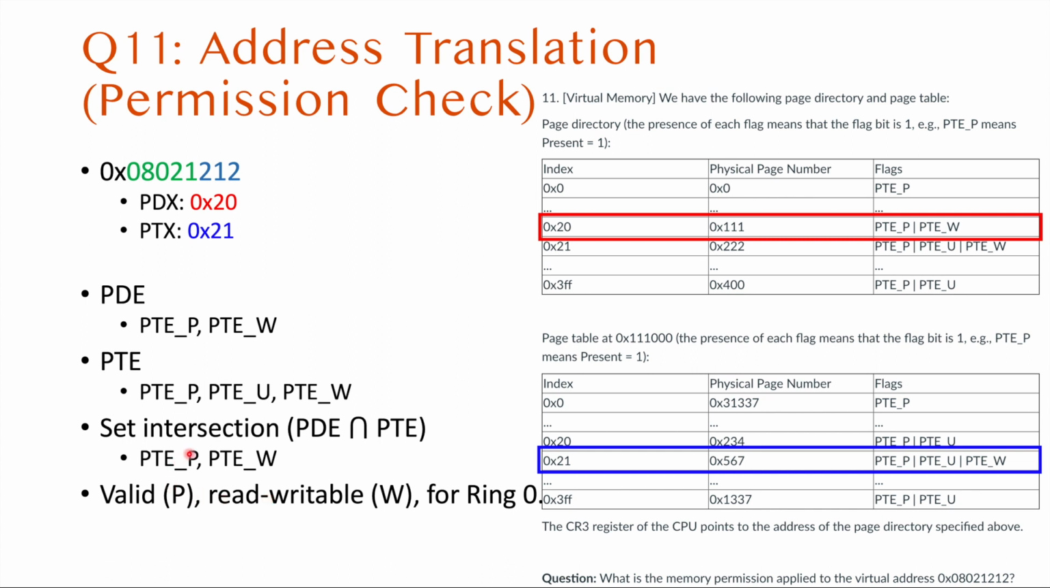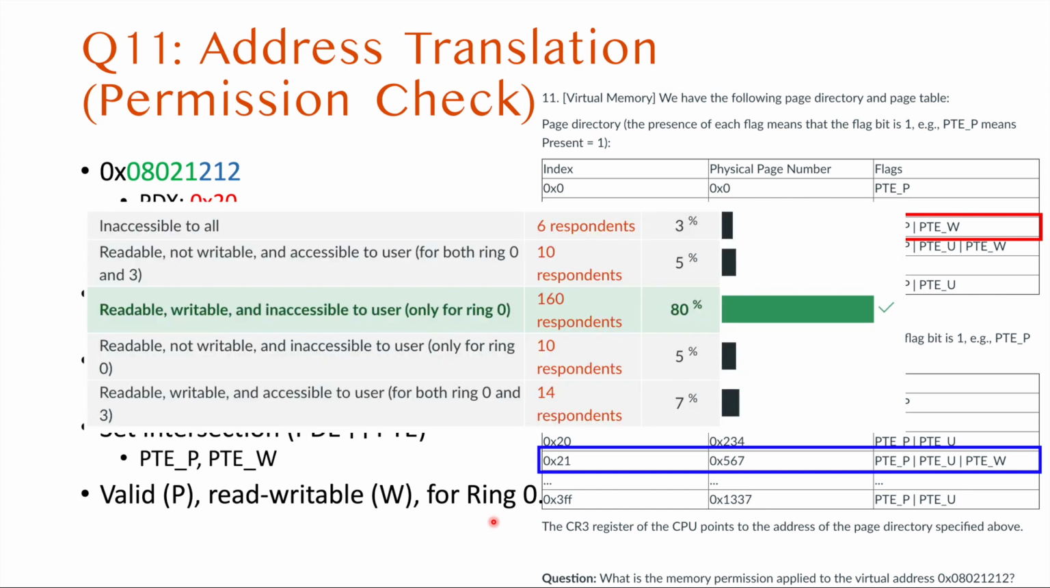PTP is there, so that means this address is valid. And PTW is there, so the address is readable and also writable. But there's no PTU, so this is only for ring 0, the kernel mode. It's not about the user mode or application. So the answer will be readable and writable, but inaccessible to the user, only for ring 0.